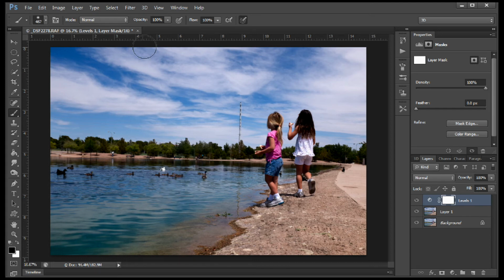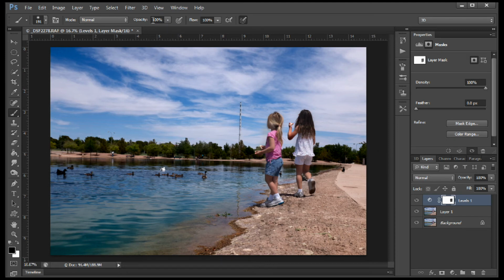Okay. Now with the black on top, with the layer mask selected, we can come in here and we can paint. Now make sure opacity is at 100%. Okay, and we can come here and paint on our subjects, and we can remove all that darkness off of them. I'm just going to rough this in for now. So we remove this off of them.